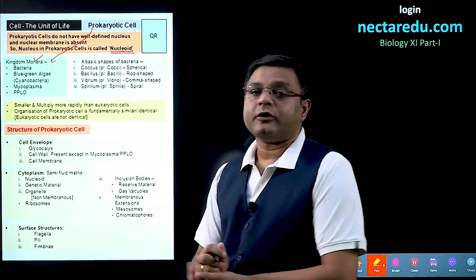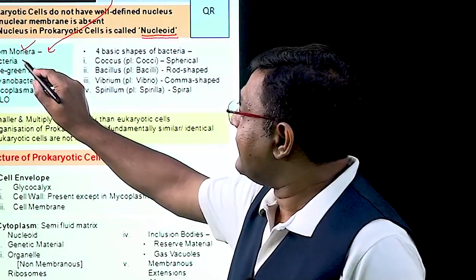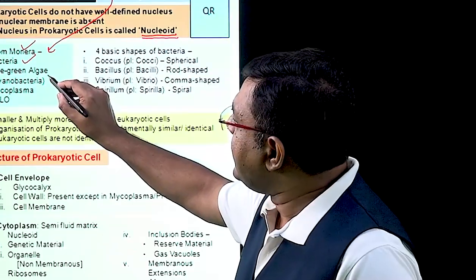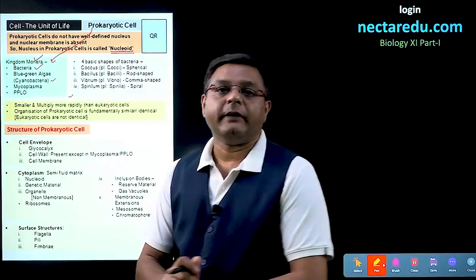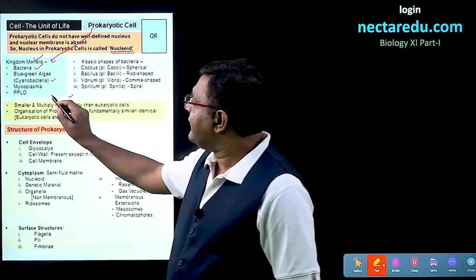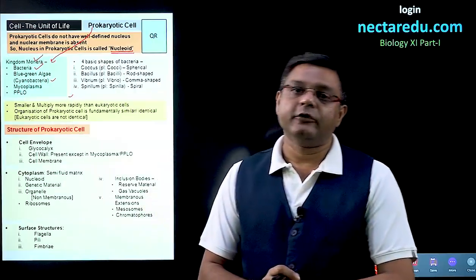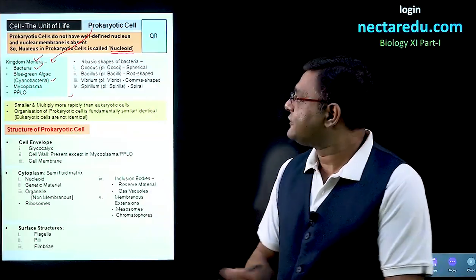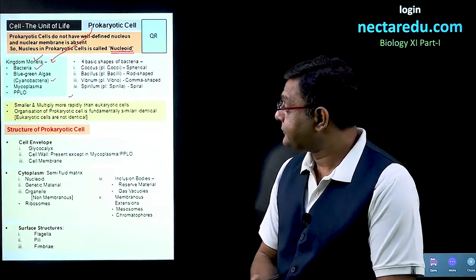Now, if we talk about Monera, then we will have bacteria coming into it. We will have blue-green algae, which are actually cyanobacteria coming into it, and we will have mycoplasma and PPLOs coming into it. So, this is the group which has prokaryotic cells.